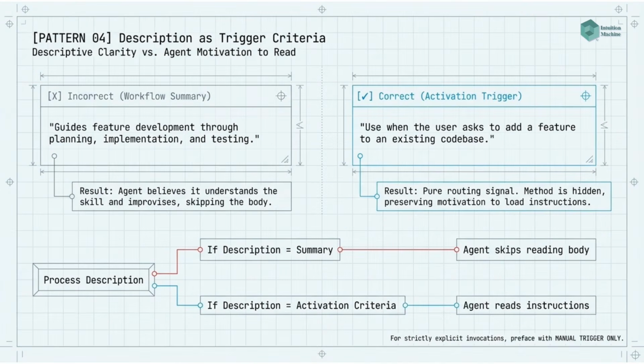Pattern 4. Description as trigger criteria. Write the description as activation criteria, not workflow summary. The description answers, when should this skill be activated? Not, what does this skill do? The body answers the second question.